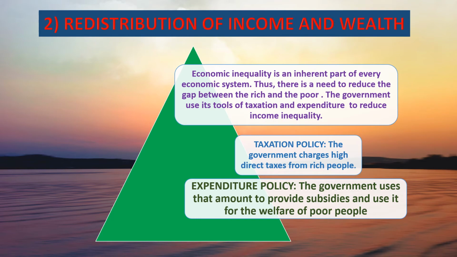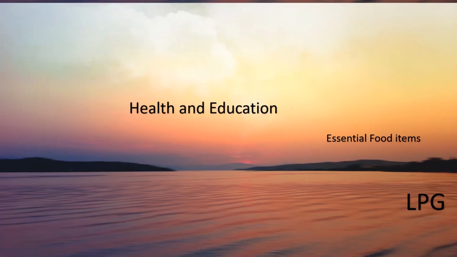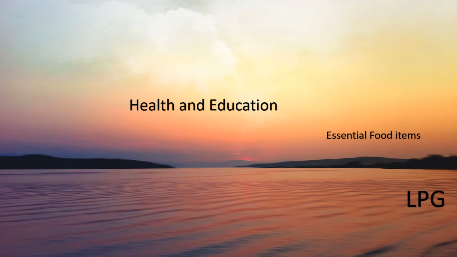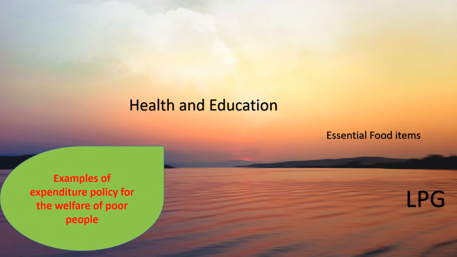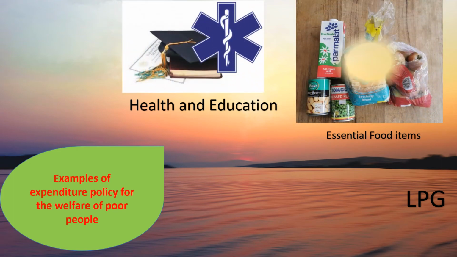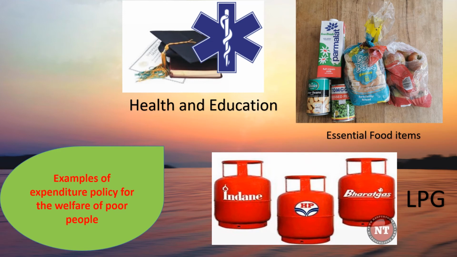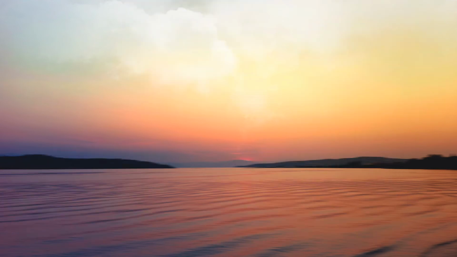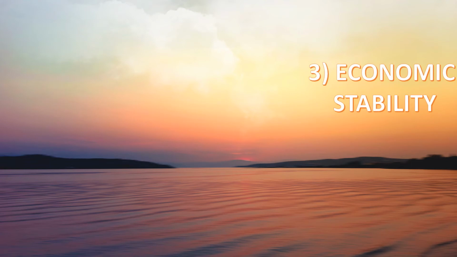And how can the government spend on the poor people? Through the expenditure policy, the government can give health and education for free, essential food items, and LPG and many more items for the welfare of the poor section. And this will help to reduce the gap between the rich and the poor and will reduce the inequality in the economy.